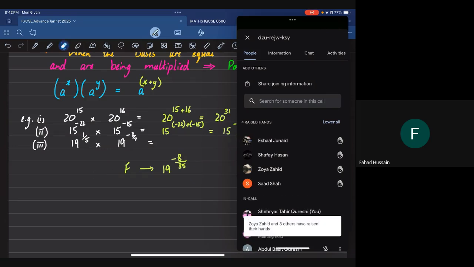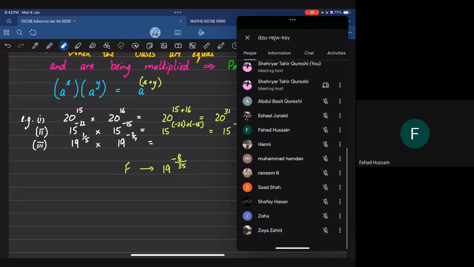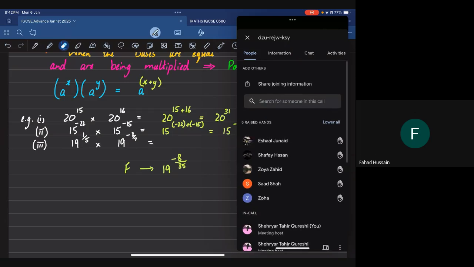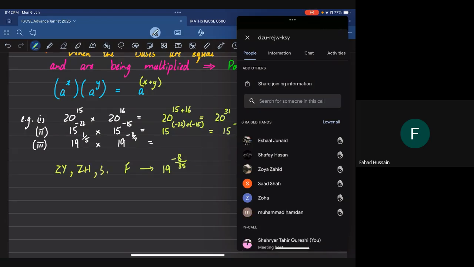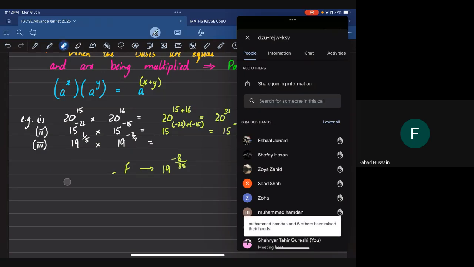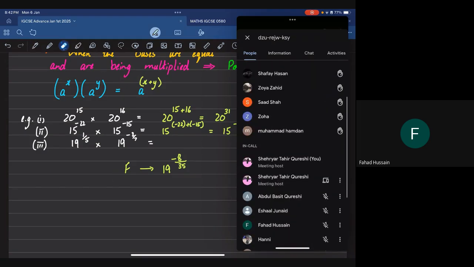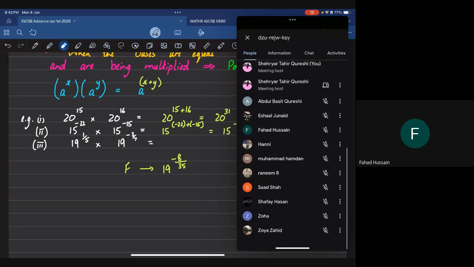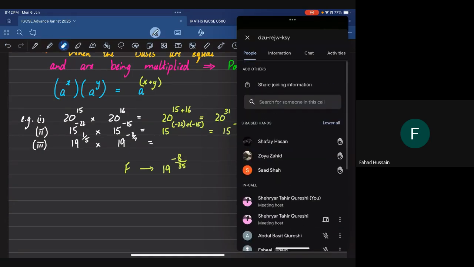Zoya and Zoha. Saad and Ishal and Amdan. Practically everyone is teaming up with Fahad. Fahad has converted everyone to himself. Who is not agreeing with Fahad? Hani has not agreed with Fahad, nor has Rani.